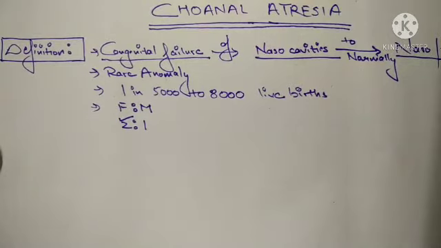So I hope the definition is clear to you that choanal atresia is the congenital failure of the nasal cavities to normally open into your nasopharynx, and it is a rare anomaly. You can see this disorder in one baby in 5,000 to 8,000 live births. And if you see the ratio, females are more affected than males, and the ratio is 2:1.